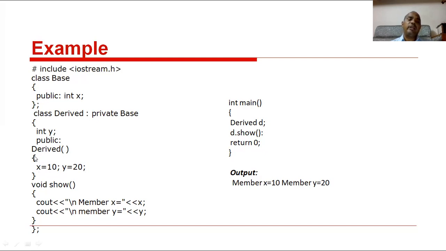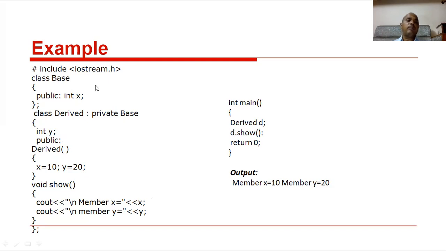Simply, this is a derived. This method is called the constructor method, the constructor function. The constructor method name and class name are the same. Clear? That's why this is called a constructor member function. It is invoked at the object creation time, and it automatically initializes the object. Now d.x equal to 10 and d.y equal to 20. Clear, all of you? Then the d.show function will invoke, display the x value and y value, then return.